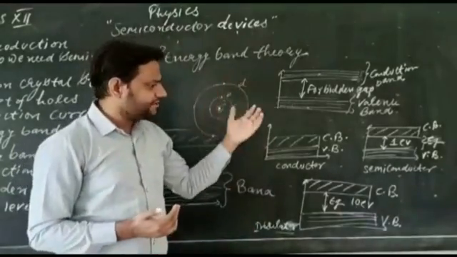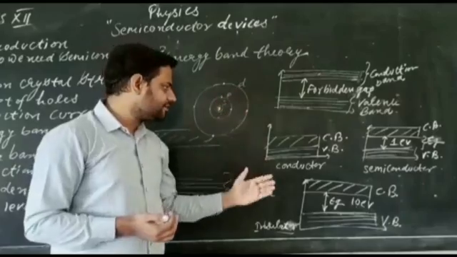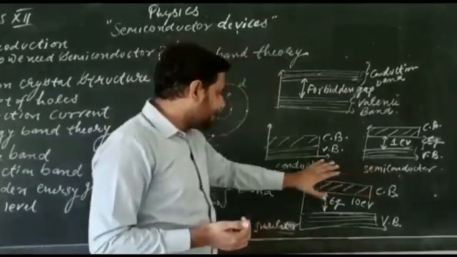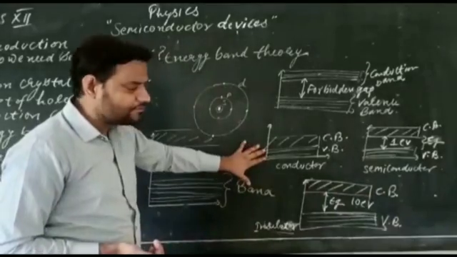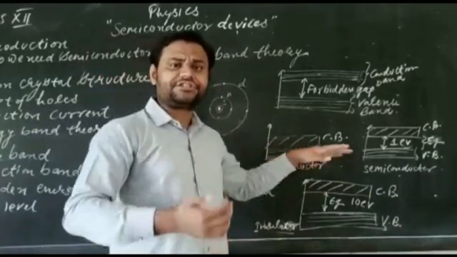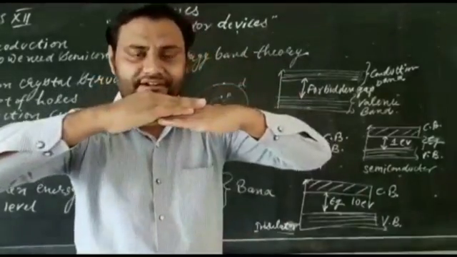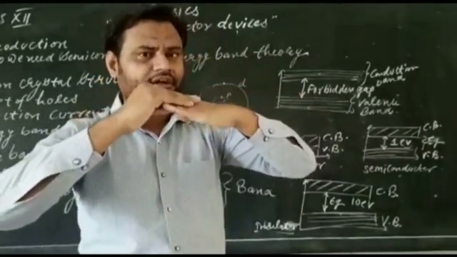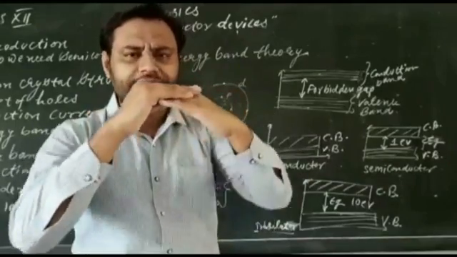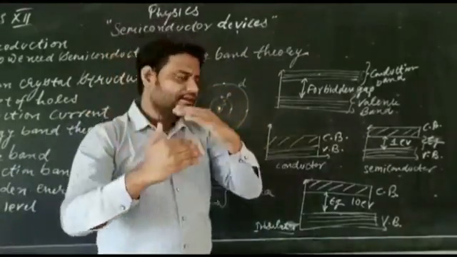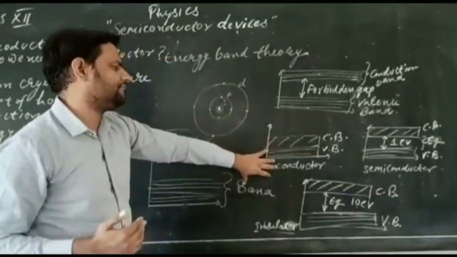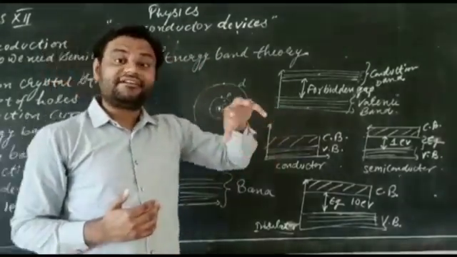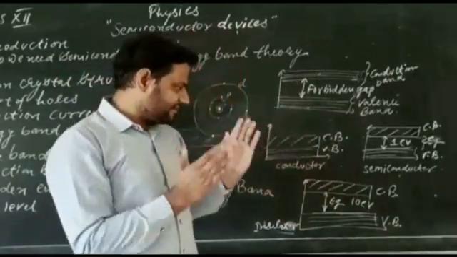Now let's try to understand the different energy band diagrams for conductors, semiconductors and insulators. In the case of a conductor, the valence band is just overlapping the conduction band. That means there is a very small or almost negligible gap between the valence band and the conduction band. So electrons can easily move from the valence band to the conduction band, and conductivity is possible there.